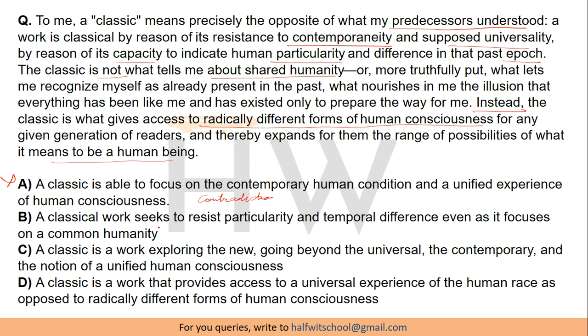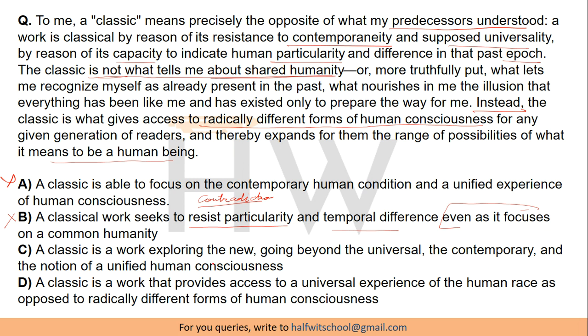Option B is saying a classical work seeks to resist particularity and temporal difference even as it focuses on a common humanity. Again, the classic is something which doesn't focus on common humanity. It is not what tells me about shared humanity. So again, there is a clear contradiction to what the author is saying. So option B is also eliminated.